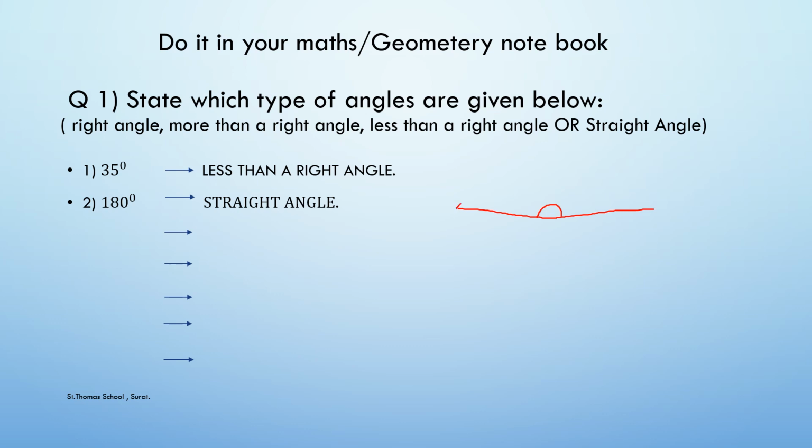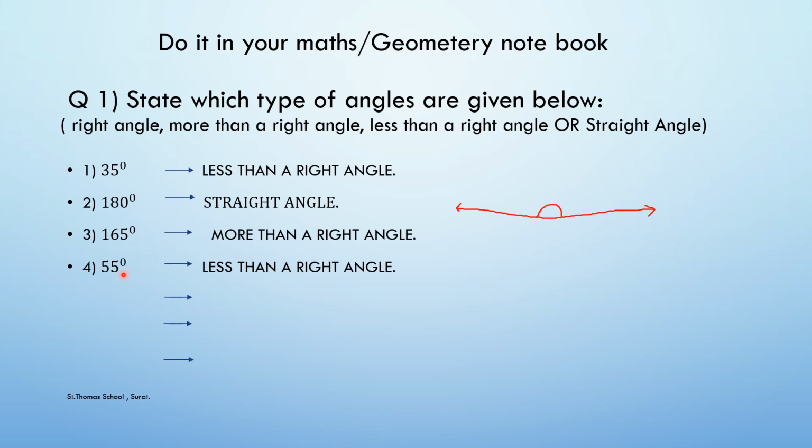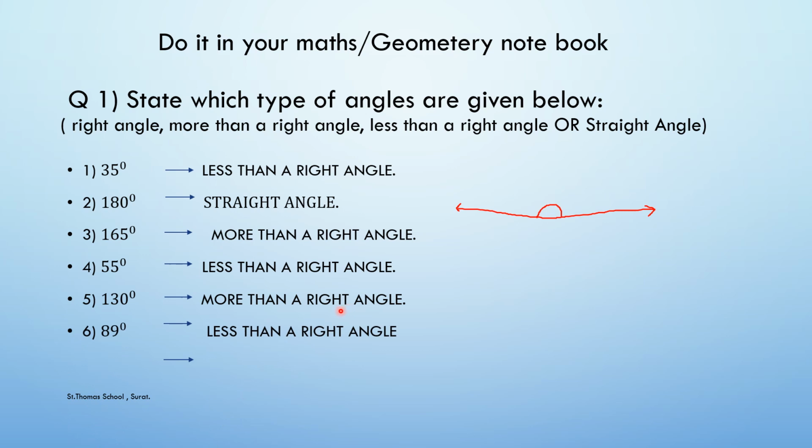Okay, I hope it is clear to you. This is known as a straight angle. 165 degree. So this is something which is more than 90 degrees. So you can write it like this, more than a right angle. 55 degrees. So this is less than a right angle. Clear? 130 degree. This is more than a right angle. 89 degree. That is less than a right angle. 90 degrees. So you are knowing 90 degrees always a right angle. I hope it is clear to you.